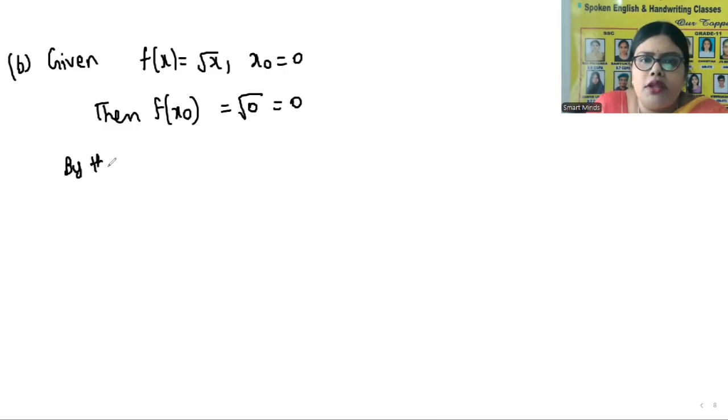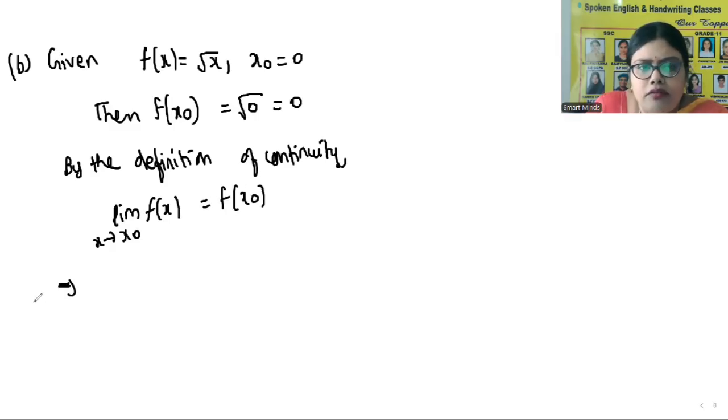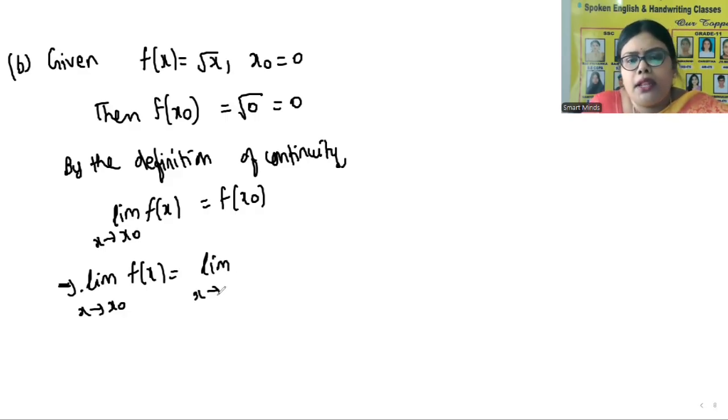So again, we use the definition of continuity here. By the definition of continuity, limit x tends to x naught, f of x is equal to f of x naught, which implies limit x tends to x naught, f of x is equal to limit x tends to x naught, or in the place of x naught we put 0.